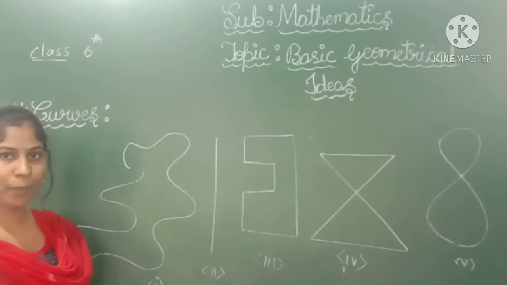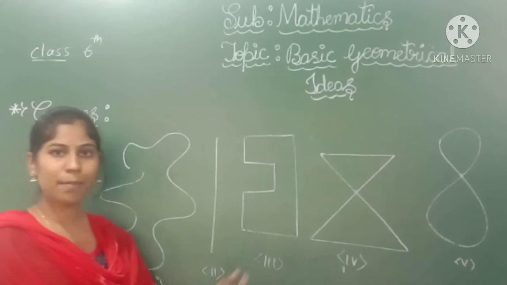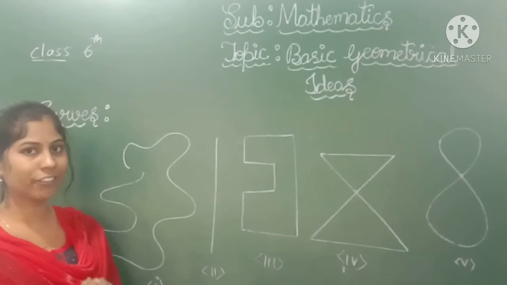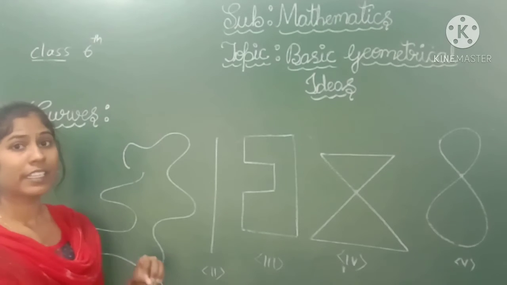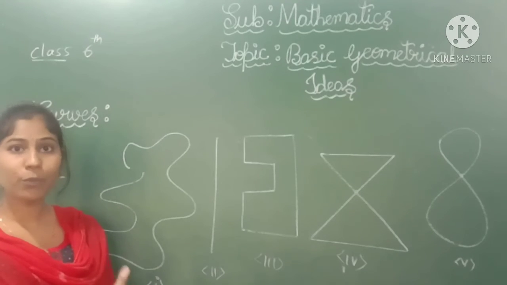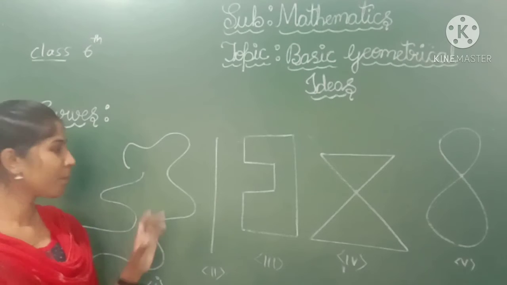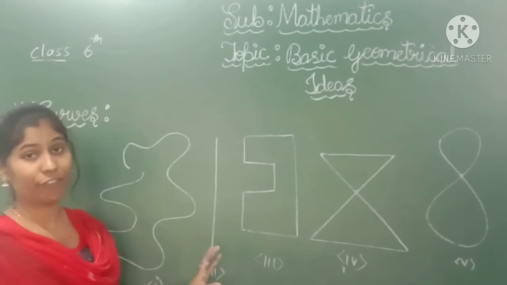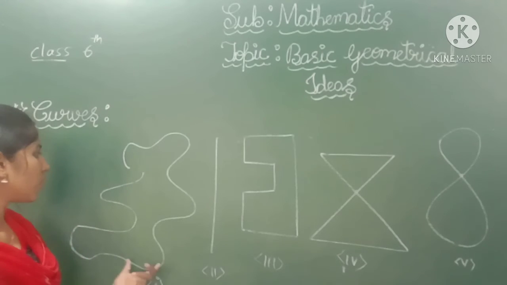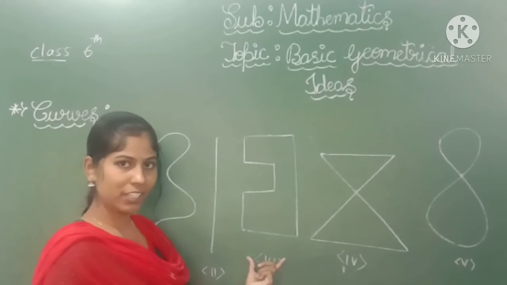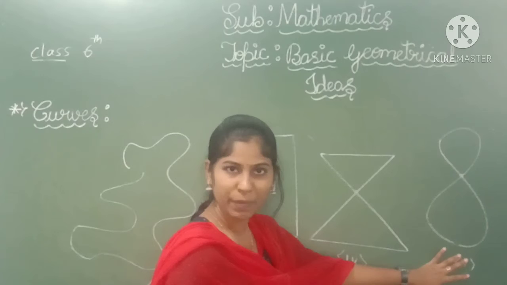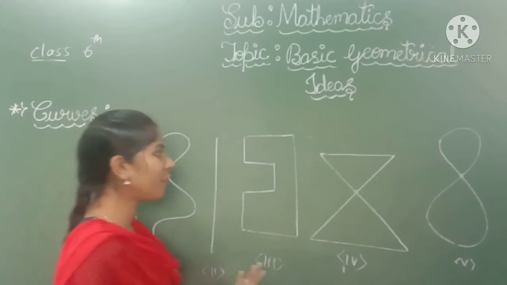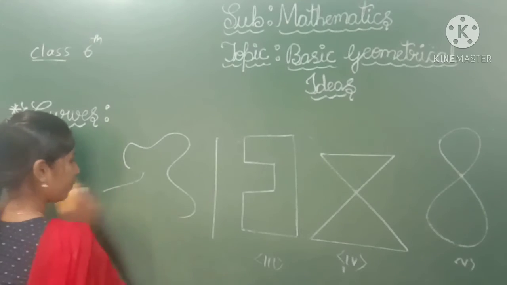Are you getting my point? So these are all examples of curves. What is the condition for a curve? The curve, or a line, is drawn without lifting the pencil from the paper, and you don't use any ruler for curves. So these three are called simple curves. These two are not simple curves because they cross themselves. This is an example of a curve.